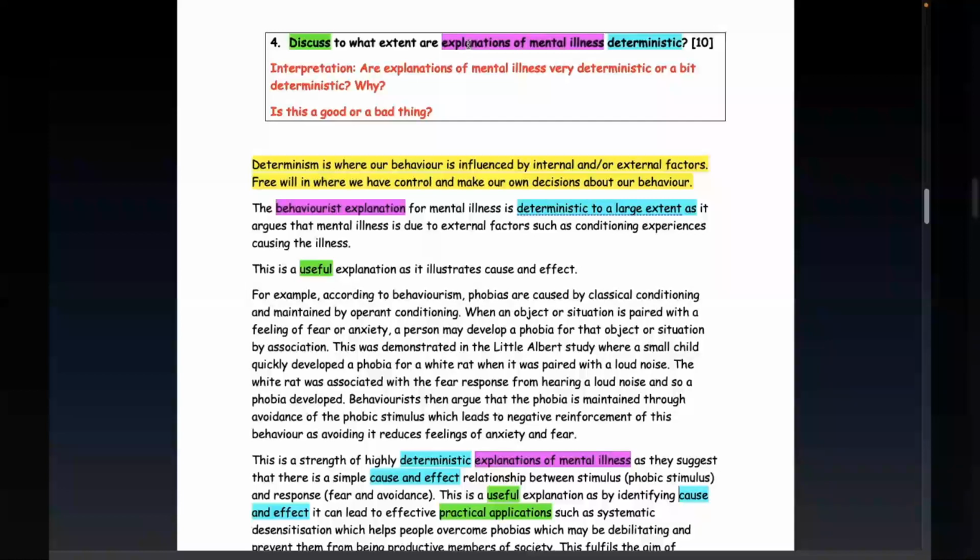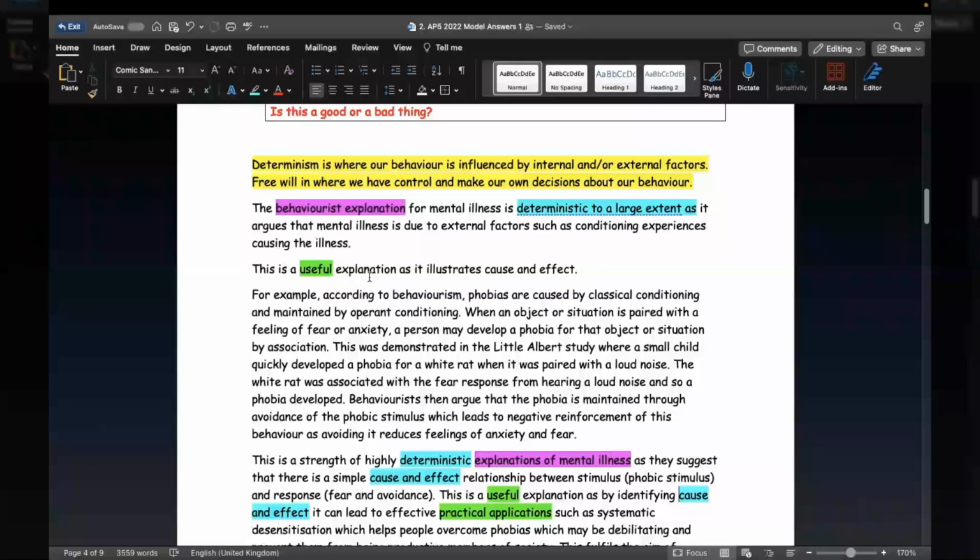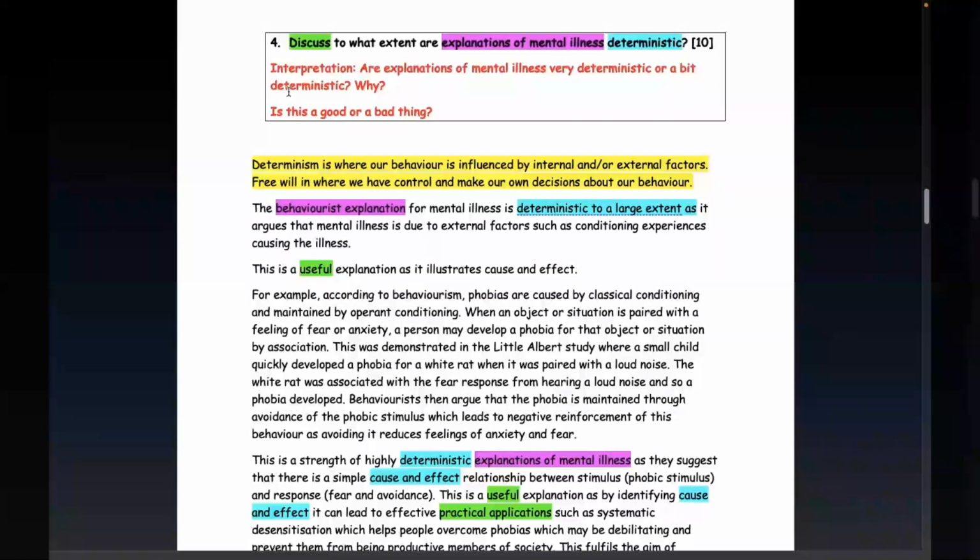You'll notice here that I have highlighted three parts of this question: the discuss, the explanations of mental illness, and the word determinism or deterministic here. Discuss is inviting us to evaluate, but evaluate what? It's inviting us to evaluate determinism.